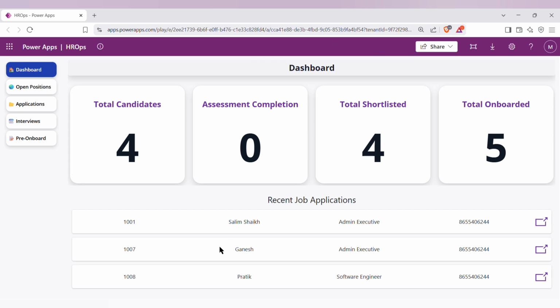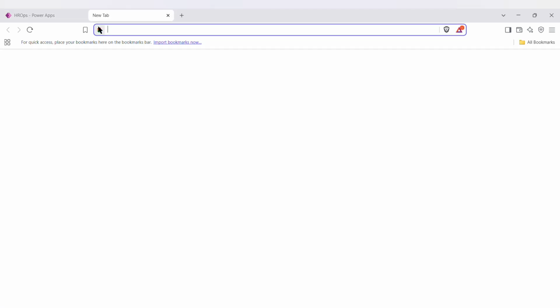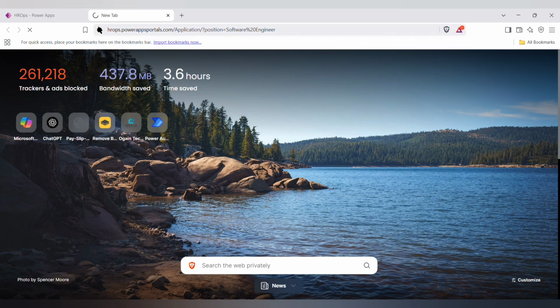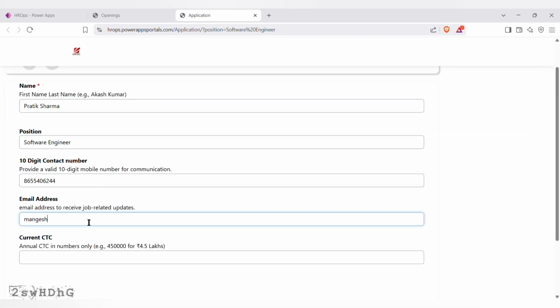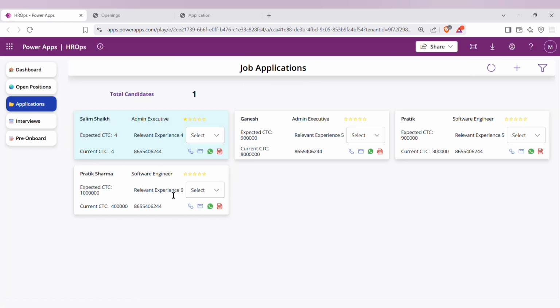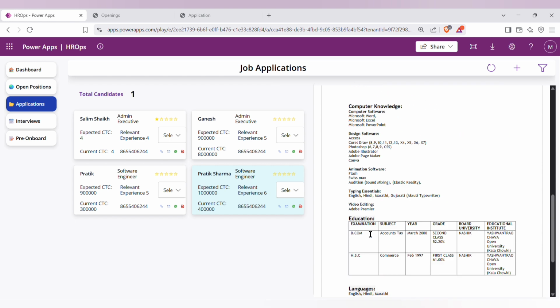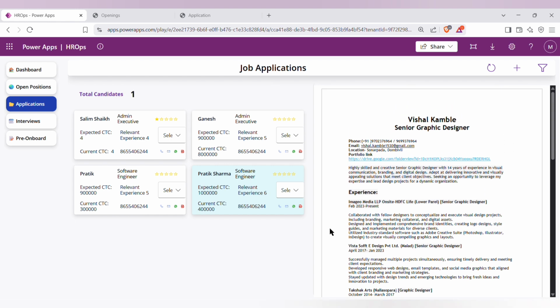Today's demo showcases an automated HR pre-onboarding process built with PowerApps. The process begins when HR creates a job opening and posts the application link on any hiring platform. Candidates visit the website, fill in their details including name, current CTC, expected CTC, and upload their resume. Once submitted, the application is instantly received in PowerApps, where we can view resumes in PDF or Word format.